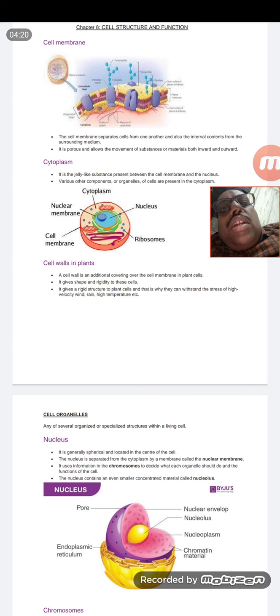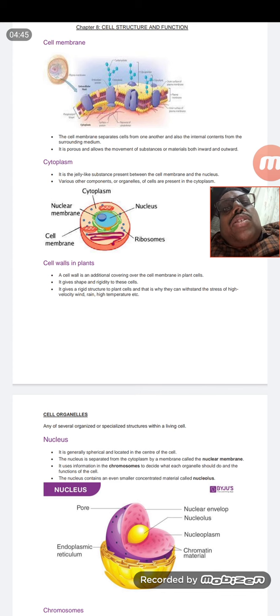And what is the importance of the cell membrane? Since it is the boundary of a cell, it maintains or controls everything: what should come in, what should go out, when it has to come in, when it has to go out. All the controls are done by the cell membrane. So the cell membrane structure is very, very important.